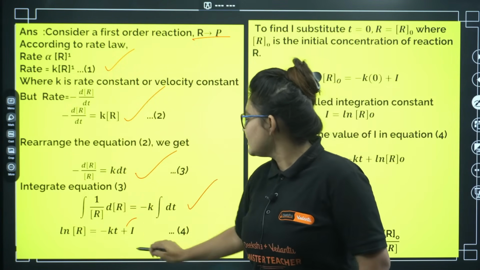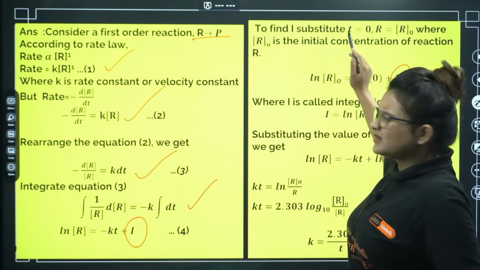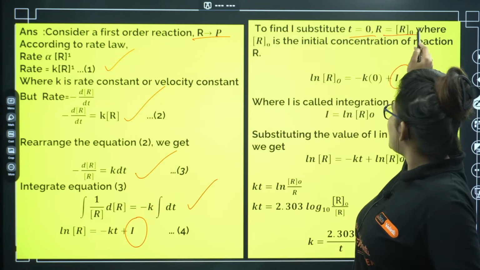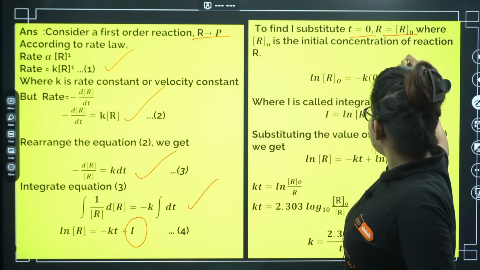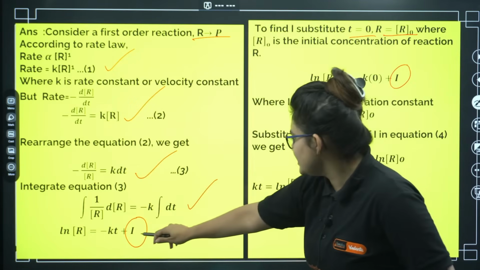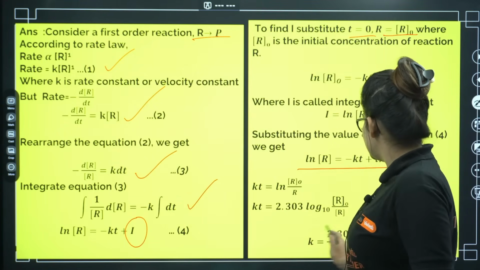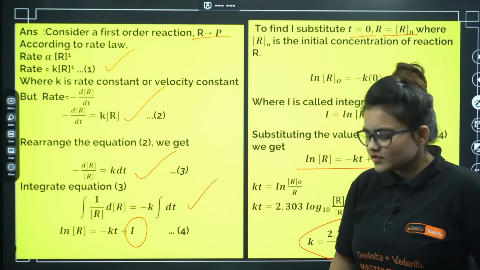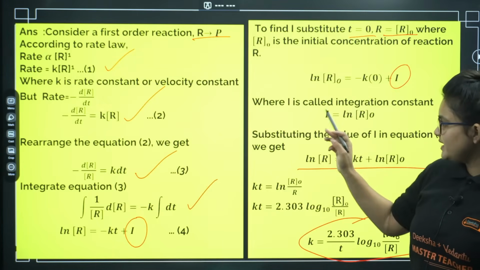Find the value of I by putting in T equals 0 and R equals R naught. These are the conditions to find I. Then put the I value into the main equation, and a little rearrangement gives you this. From here, whatever graph I got, I explained that also.